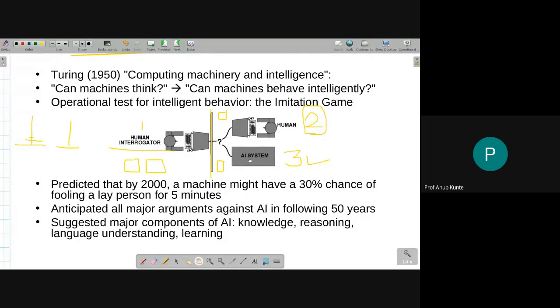If I'm getting a printout of the answer, I should be able to scan it. So there has to be some video processing. I should have that ability, that I should be able to capture the things. Then once I get that data, that text, into my system, I should be able to understand that text. How do I understand the text given to me? I can understand the given text only if I have language understanding or natural language understanding. I should be more precise. Okay. Then the AI system should be able to store the knowledge. It should have the abilities of reasoning, because human beings do have these abilities of having knowledge.